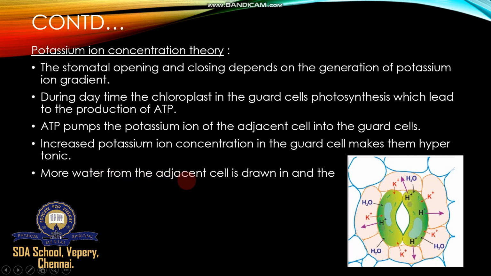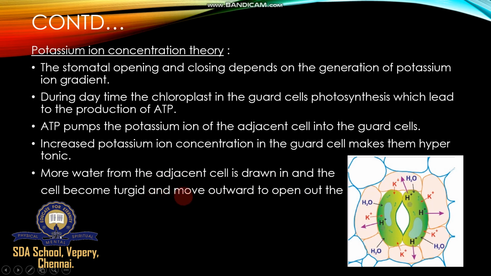More water from the adjacent cell is drawn in, and the cell becomes turgid and moves outward to open out the stomatal pore. So now what happened here? Whenever K plus ion accumulates, at very high concentration it absorbs enough water. Water is moving from the subsidiary cell to the inside. So here a very high concentration of K plus ion as well as enough water, and the stomata try to open. So this cell will be turgid, meaning it swells up, and immediately the pore will be open.